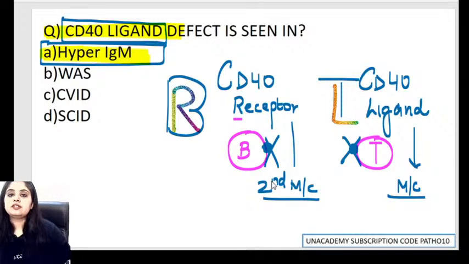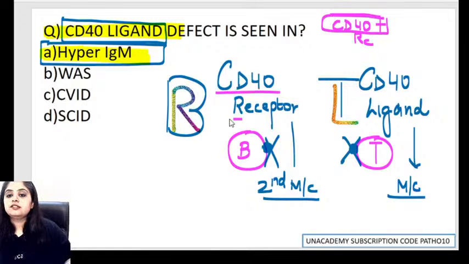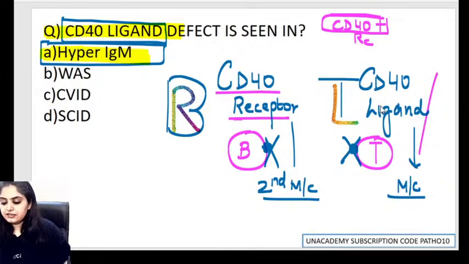Now, how does a little twist in the story come in? You'll say, ma'am, what if in the exam they only write CD40? What do I consider? Do I consider this as the receptor or as the ligand? If they say the cells are CD40 positive, please consider this as the receptor. If only CD40 is written, you will consider it as the receptor, the B cell, because CD40 ligand, as 2-3 of you had mentioned, is also known as CD154.